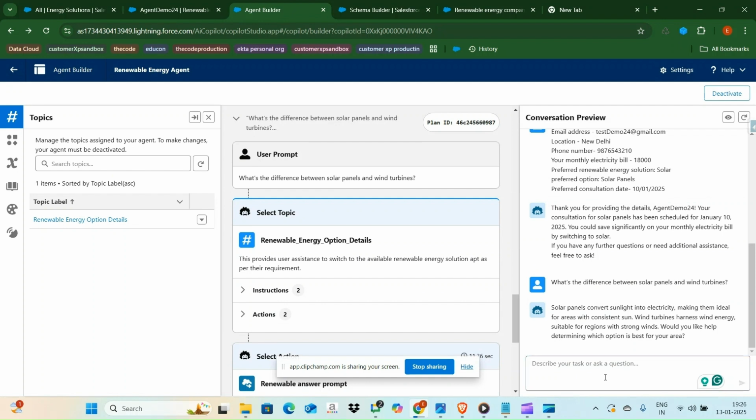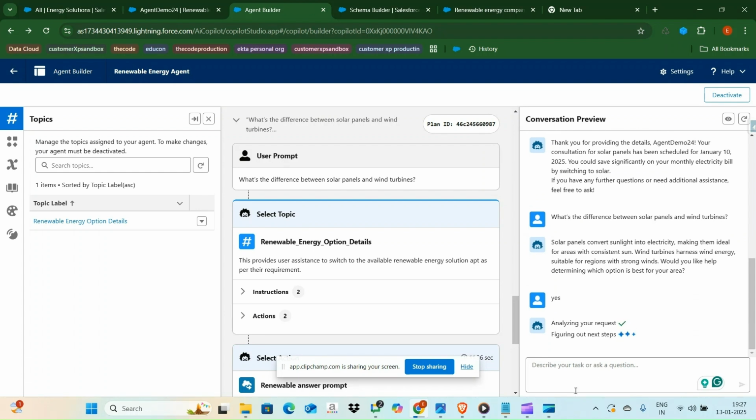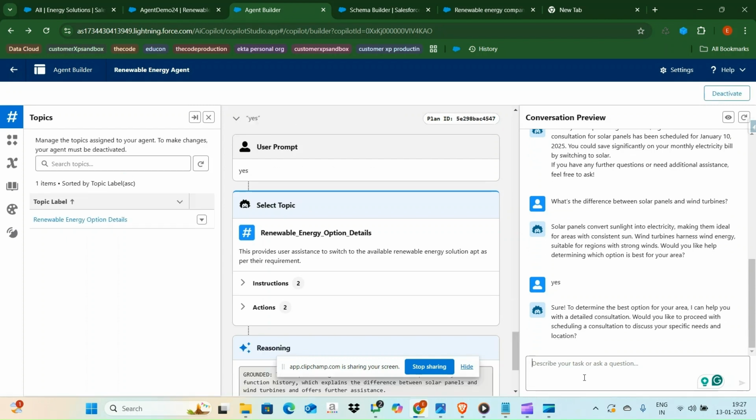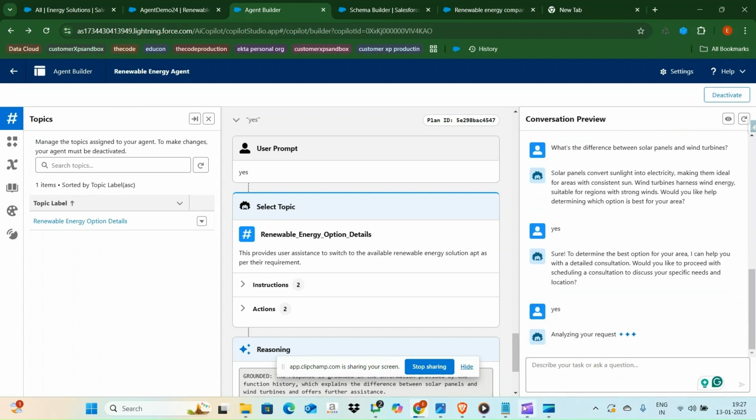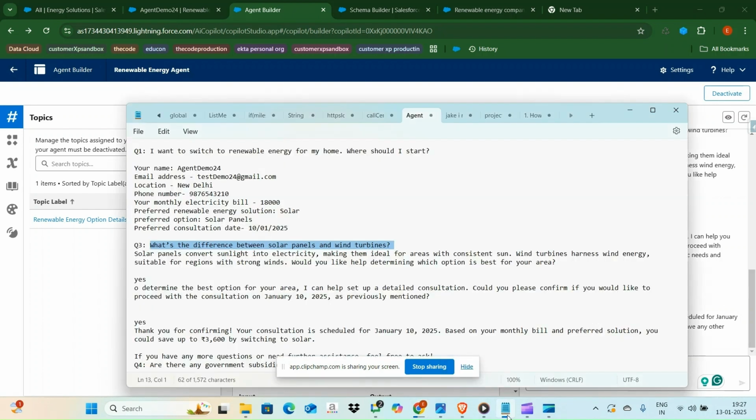Yeah, so this is asking, would you like this option? Yes. Let me give yes. Sure, would you like to proceed? Yes, again. Yeah, you can see that we have already created it. So it's saying that we have already created our consultation record for this.